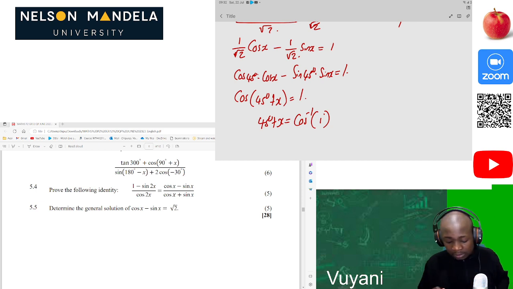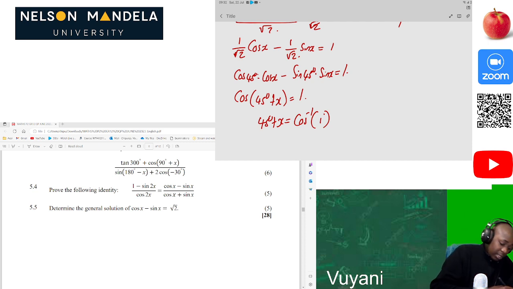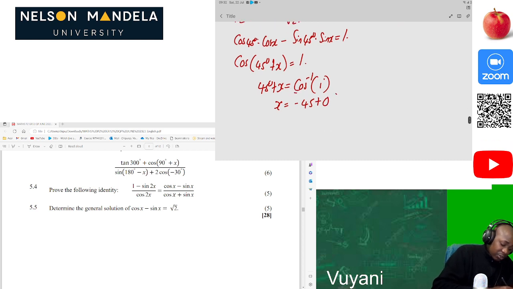The inverse cos of 1 is 0. So x is equal to negative 45 plus 0. Since this is for cos, our general solution is x equals negative 45 plus 360 degrees times k, where k is an element of the integers.